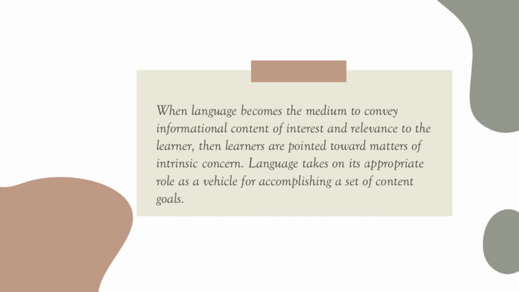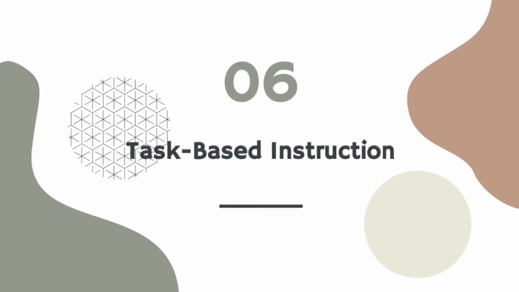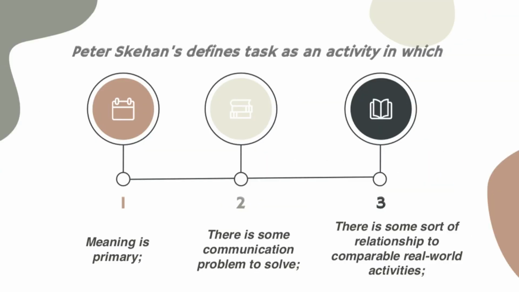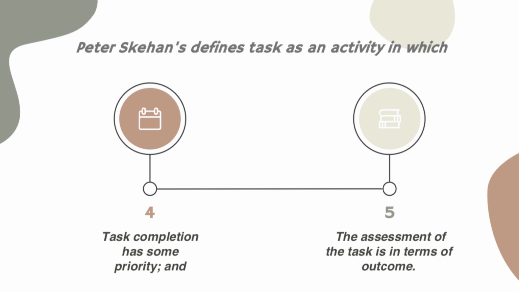And the last, or sixth, task-based instruction. Peter Skehan defines a task as an activity in which meaning is primary, there is some communication problem to solve, there is some sort of relationship to comparable real-world activities, task completion has some priority, and the assessment of the task is in terms of outcome.